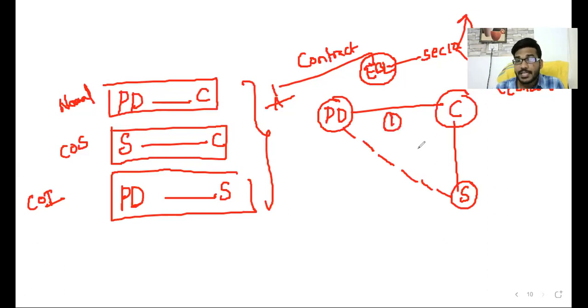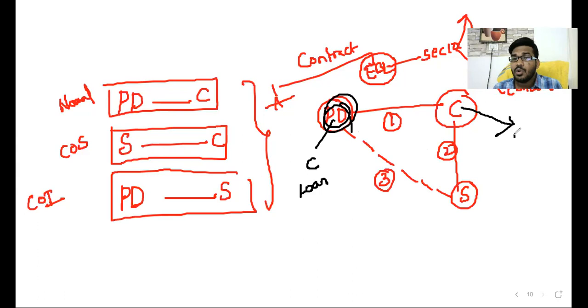Sir, you said that there are three contracts in contract of indemnity. Coming to contract number one: what is the consideration to the principal debtor? The loan amount is the consideration. What is the consideration to the creditor? The interest amount, since you repay the loan along with interest. That is the consideration to the creditor. Both the parties get consideration, all section 10 conditions are satisfied, so this is a valid contract.